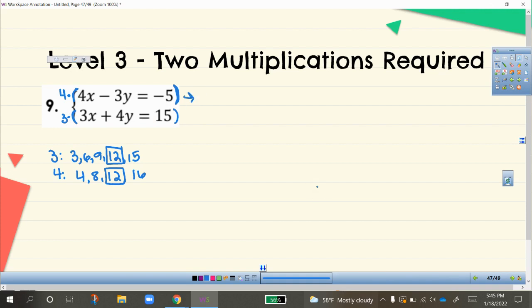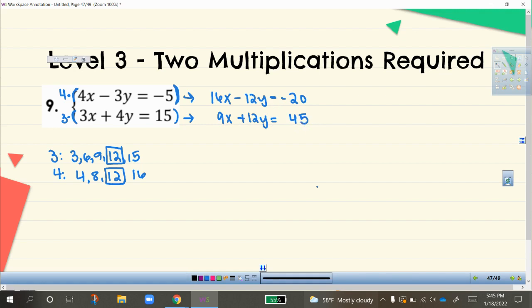So this equation here, 4 times 4x is 16x. 4 times negative 3y is negative 12y. And 4 times negative 5 is negative 20. Then this bottom equation, 3 times 3x is 9x. 3 times 4y is positive 12y. And then 3 times 15 is 45.